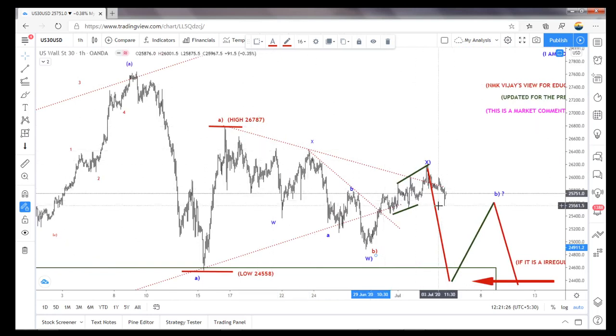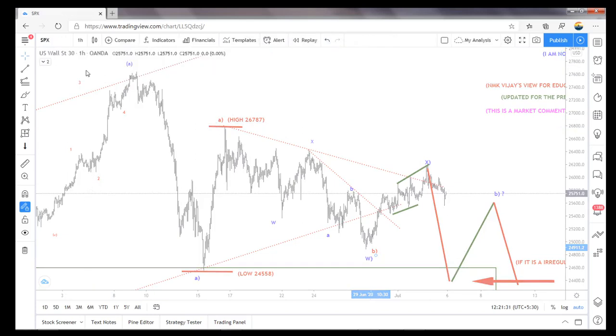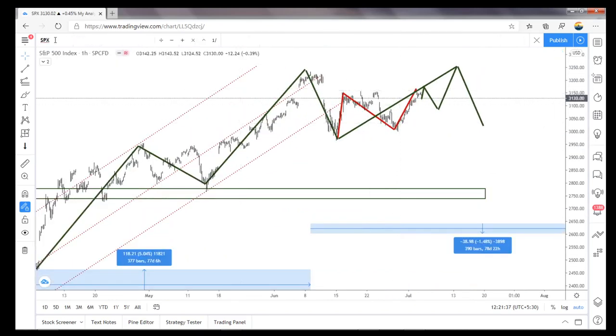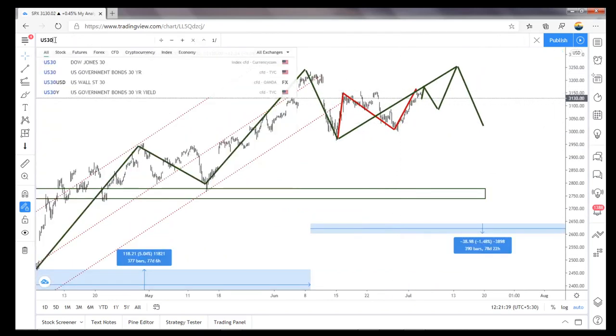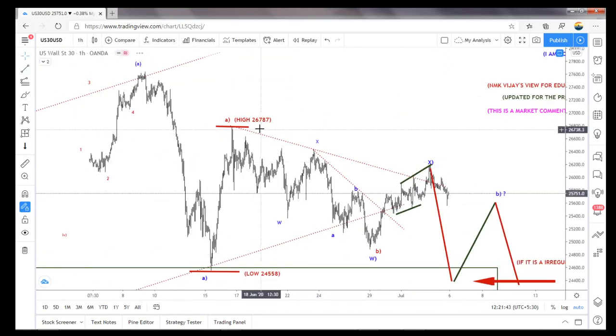So once wave 2 is completed, we have to be on the buy side to break above this zone. Whether it is bullish, what we are thinking in SPX, the S&P 500, it has already broken that high, but in US 30 it's not yet broken.